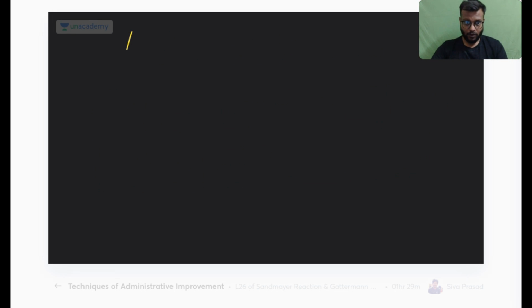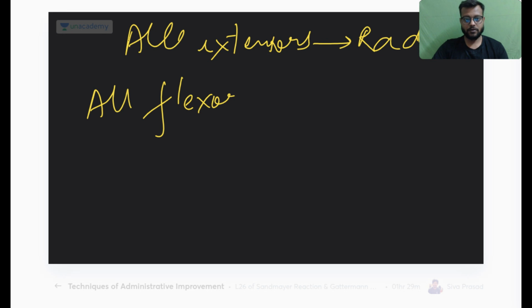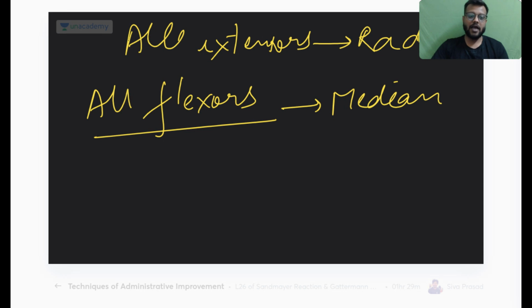Okay, so all extensors of the forearm we are talking about are supplied by the radial nerve, all flexors supplied by the median nerve, but there is a catch, which is except two muscles.